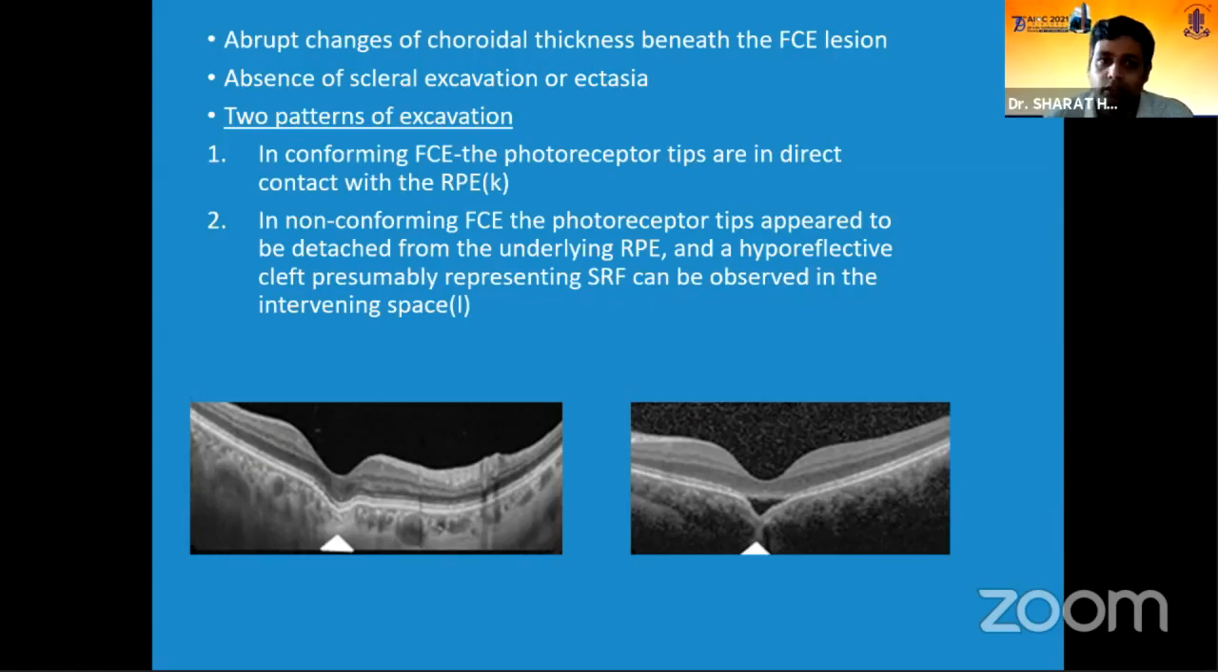So one is the conforming pattern, where you can see the photoreceptor tips are in direct contact with the RPE, and in a non-conforming pattern, these photoreceptor tips will be detached, and sometimes it appears like a hyperreflective area. It may represent SRF in these areas.